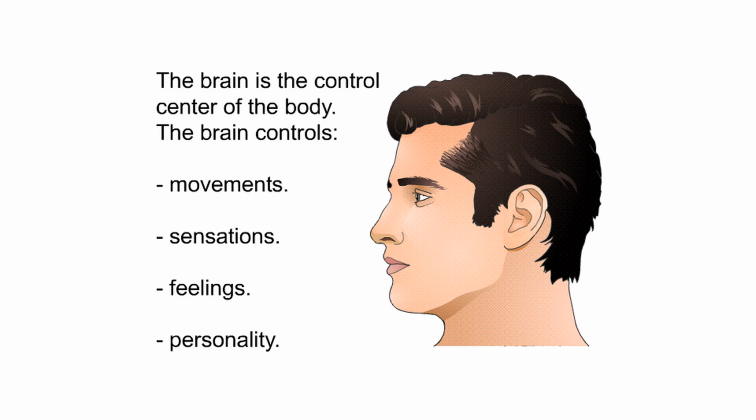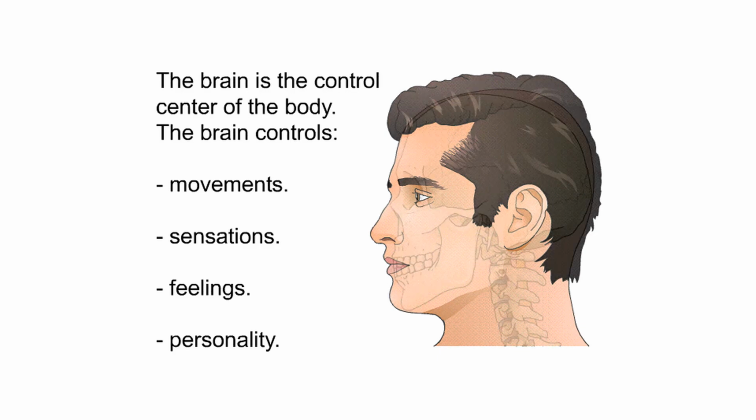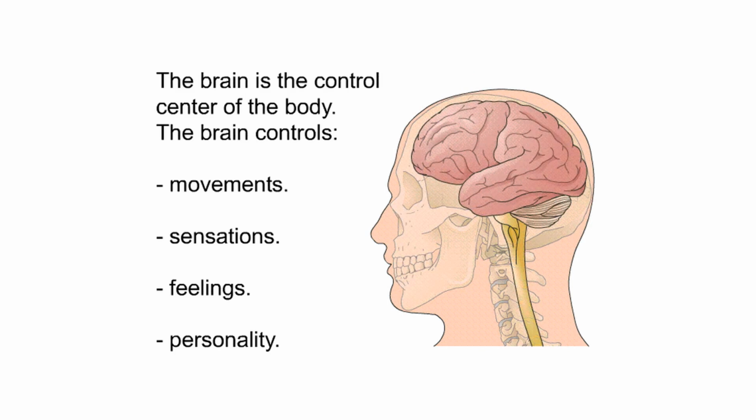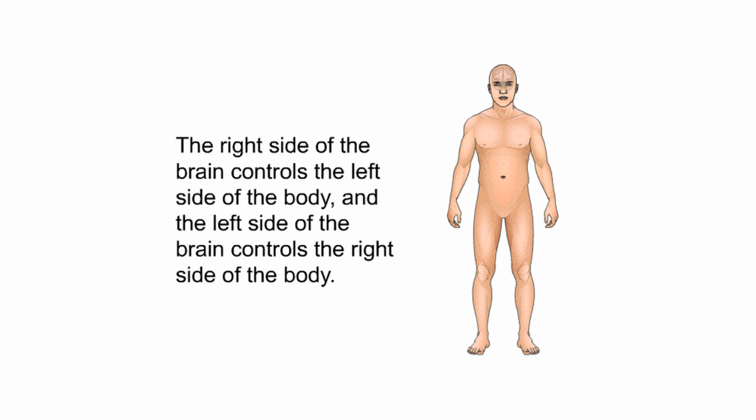Anatomy. The brain is the control center of the body. The brain controls movements, sensations, feelings, personality. The right side of the brain controls the left side of the body, and the left side of the brain controls the right side of the body.